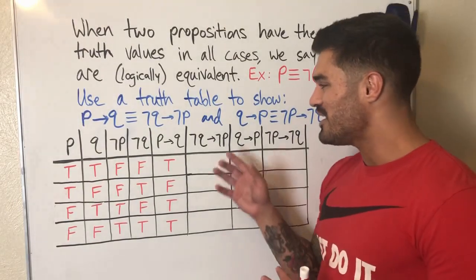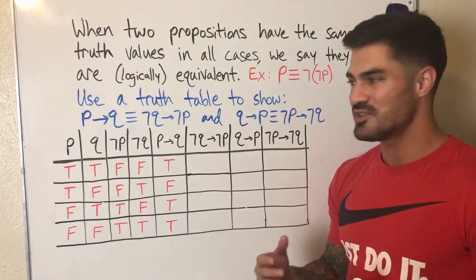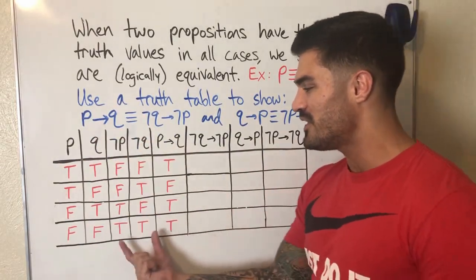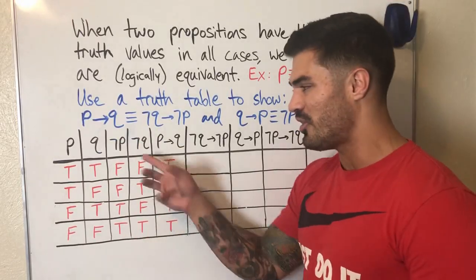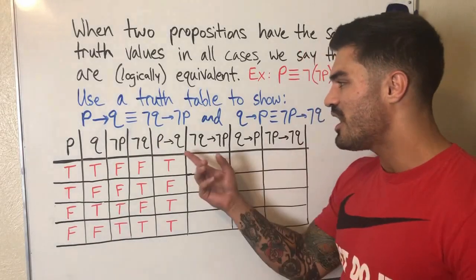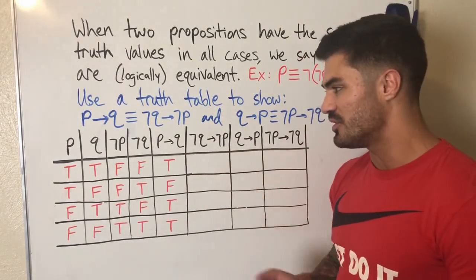All right, so don't panic that this stuff is switched around in weird positions. We already know how to do this, so let's recap very quickly. I have my P column, Q column, and I went ahead and made negation columns as well. All I did was copy down the opposite value for the negation of each. And then I have my conditional statement here: true, false, true, true. We've already built this earlier, all right?